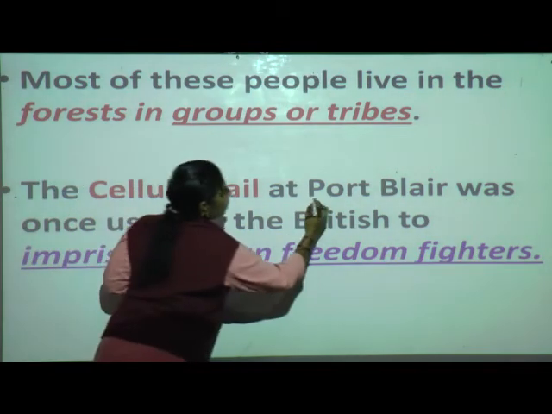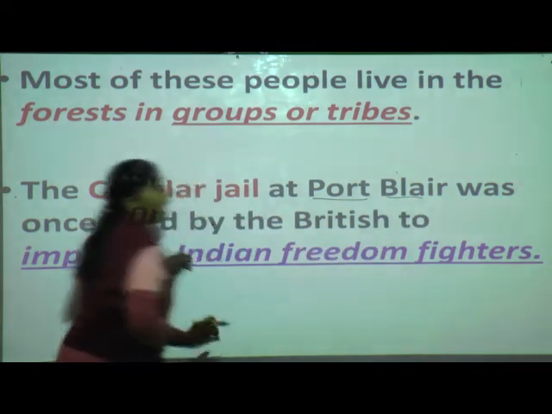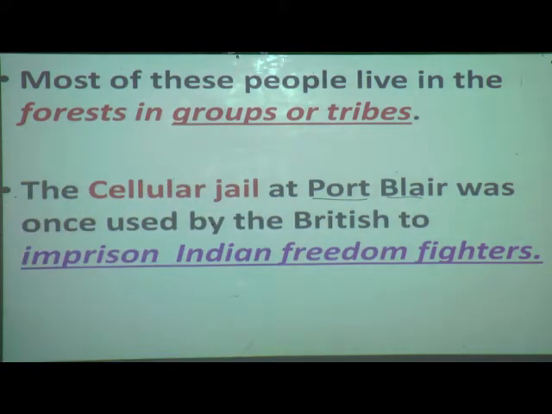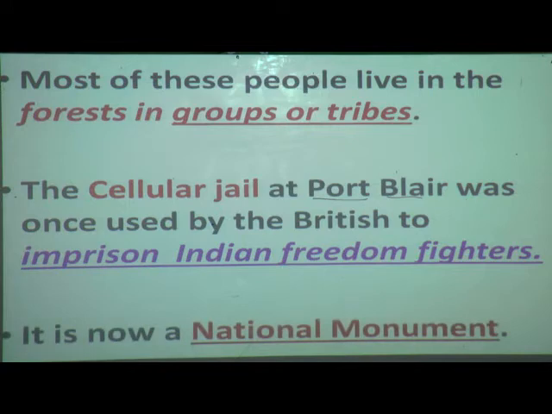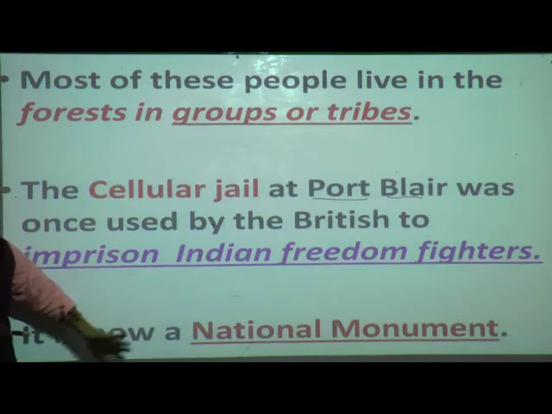At Port Blair, our Indian freedom fighters used to be imprisoned. Nowadays it is known as a National Monument.